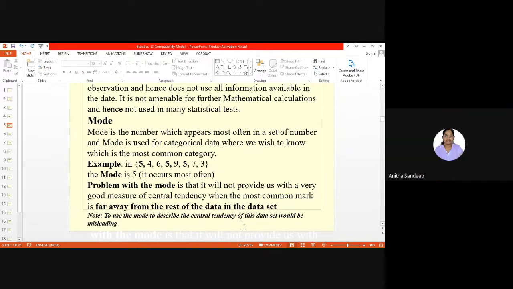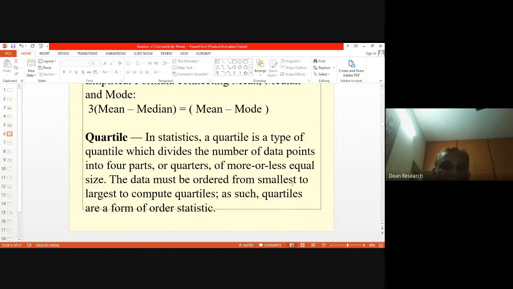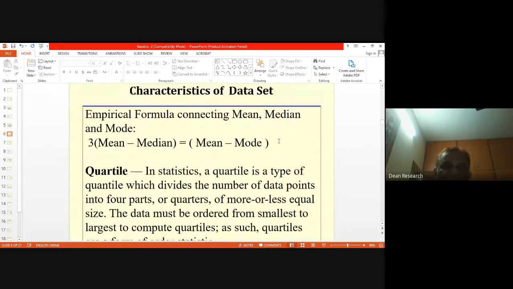Now we will go ahead and see the empirical formula that connects mean, median, and mode. This is the formula. Don't ask for the proof of this. It has been observed in most of the distributions, be it a frequency distribution or a probability distribution, where the probability distribution could be discrete or continuous. 3 times (mean minus median) is equal to mean minus mode.